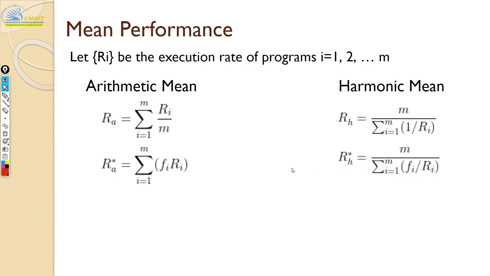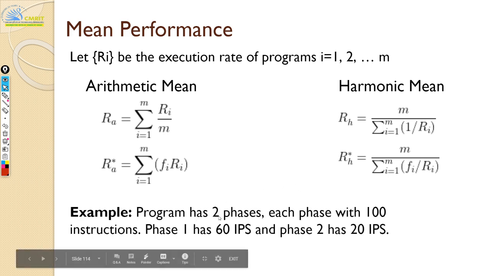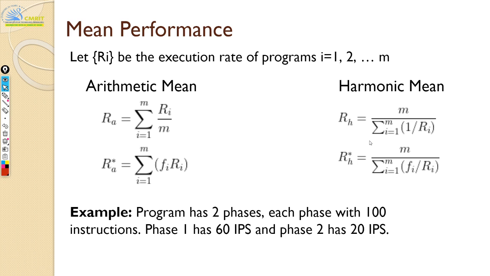Now where will we use this? It seems like too much work, unnecessarily complicating stuff. But let's take this example. Let us say your program has two phases. Phase 1 has 100 instructions, and phase 2 has another 100 instructions.